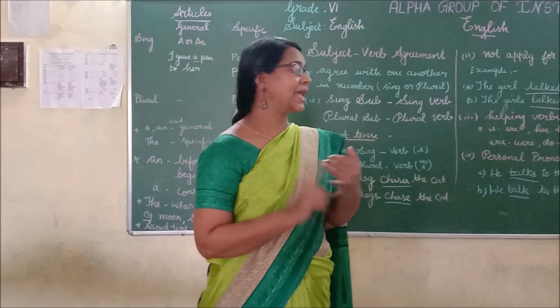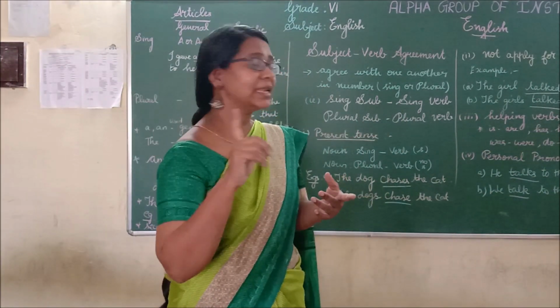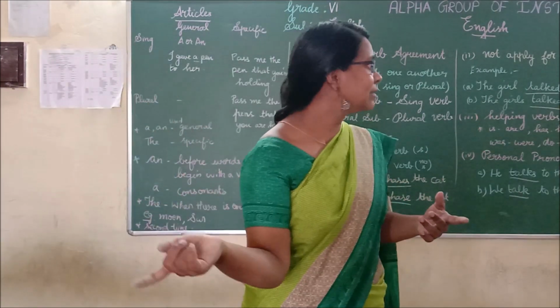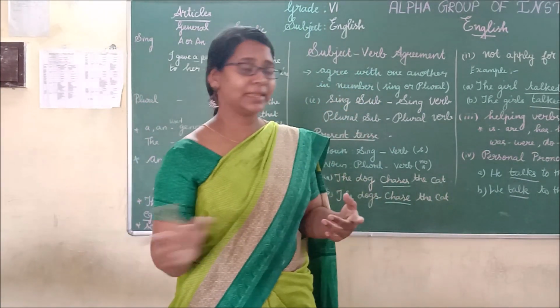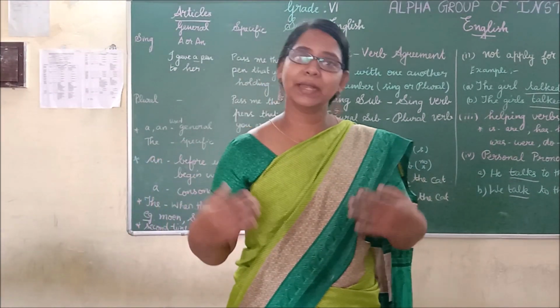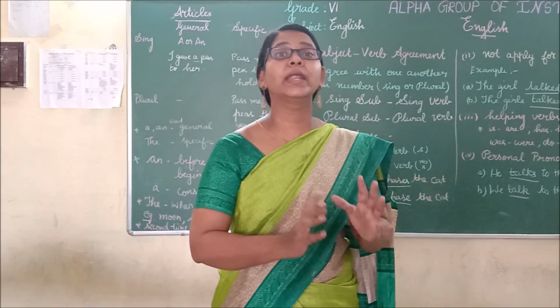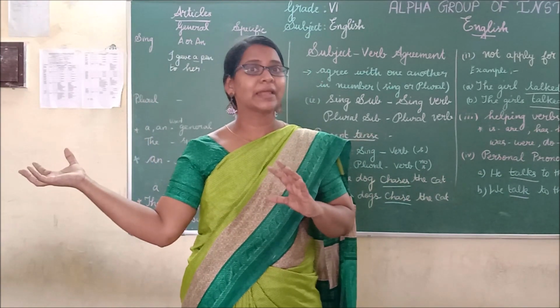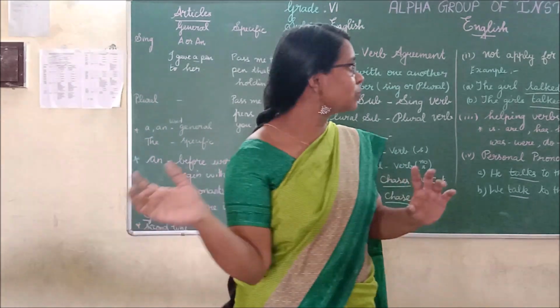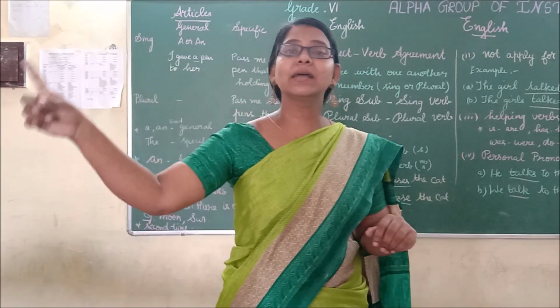And next we have seen about the indefinite pronouns. That is either, neither, everybody, nobody, anybody, anyone, anything, and somebody, someone, something, no one. These always go with a singular verb.